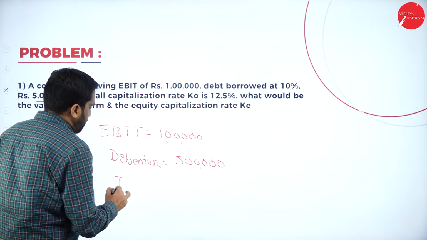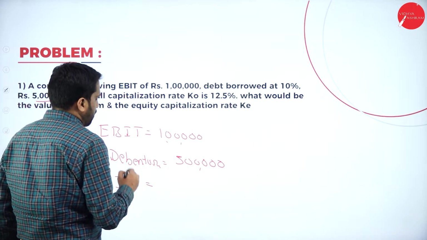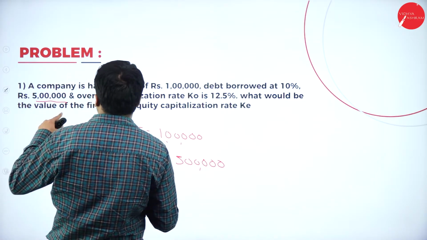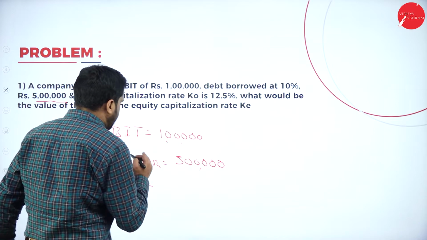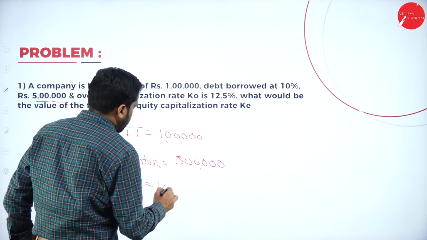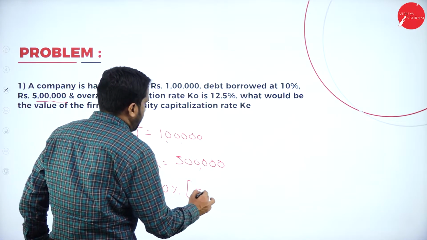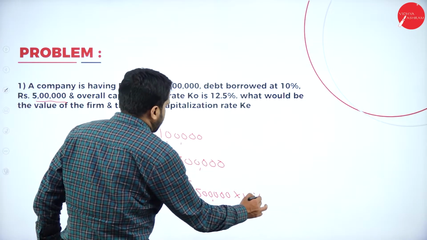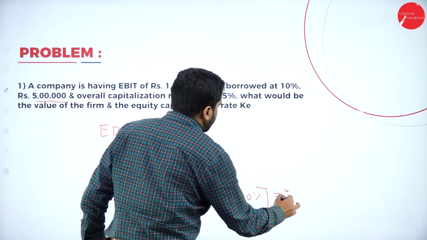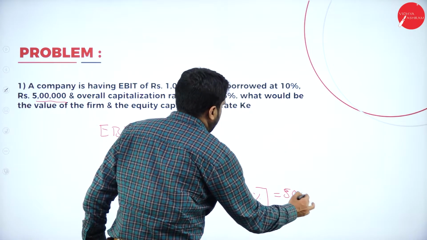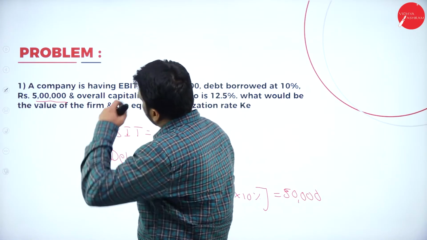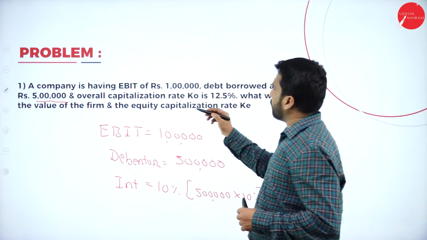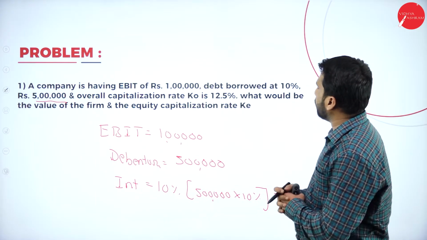Then interest. So interest is how much? We have 10%. So it will be 5 lakh multiplied with 10%. It will be 50,000.